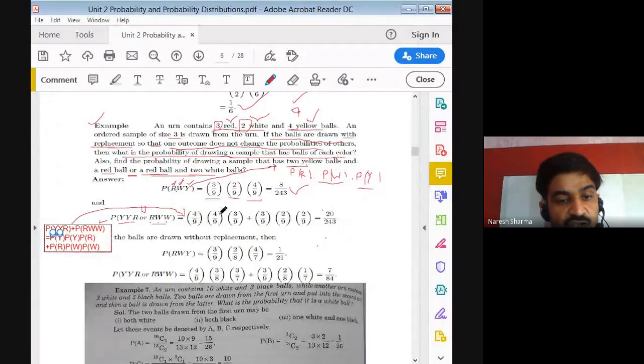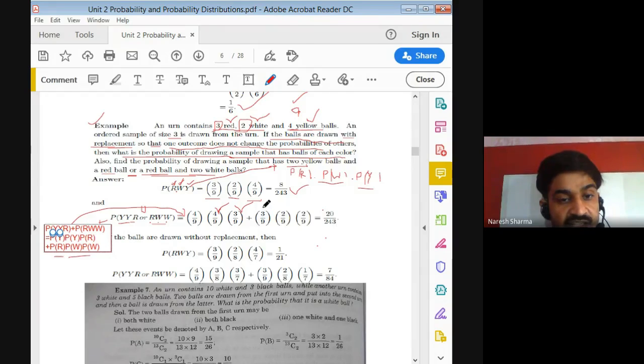Similarly for the second also, as this is a with replacement case, we replace that yellow ball again into the urn. So again we have the 4 yellow balls and total are 9. Similarly for the red ball, we say red balls are 3 and total are 9, plus 1 red and 2 white.